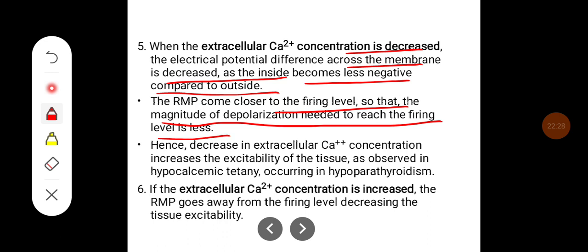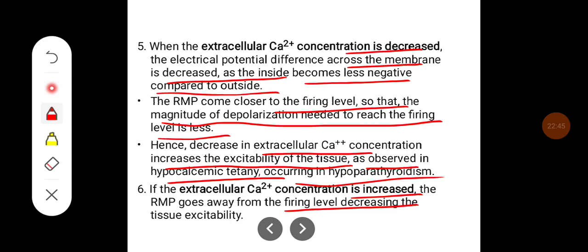Hence, a decrease in extracellular calcium concentration increases the excitability of the tissue, as observed in hypocalcemic tetany that occurs during hypoparathyroidism. If the extracellular calcium concentration is increased, the RMP goes away from the firing level, decreasing the tissue excitability.